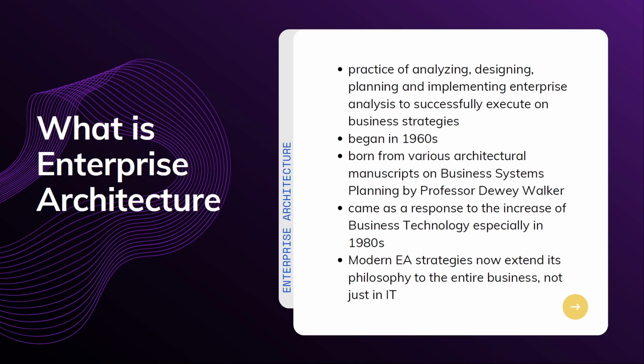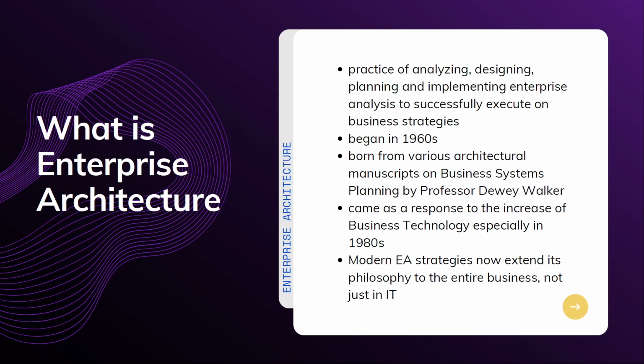So it began in 1960. So it was born from various architectural manuscripts on business systems planning by Professor Dewey Walker. So John Zachman, so I was not able to mention it here in the slide. So he was one of Walker's students. So he helped formulate those documents into a more structured format of EA. So both men also worked for IBM during this time, and that's when Zachman published the framework in the IBM Systems Journal in the 1980s.